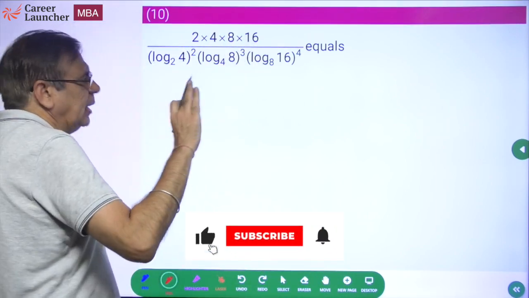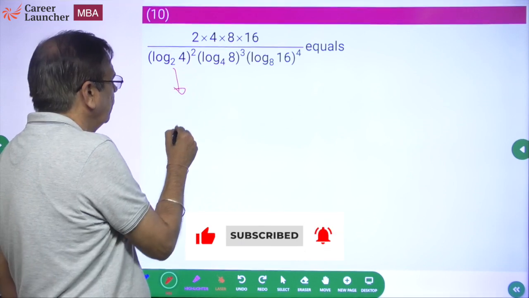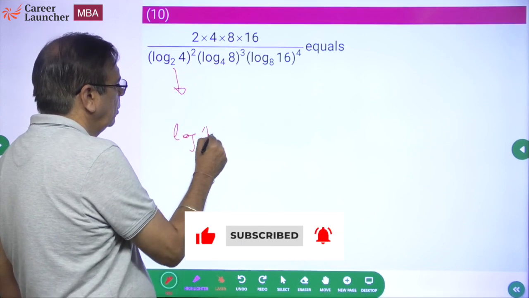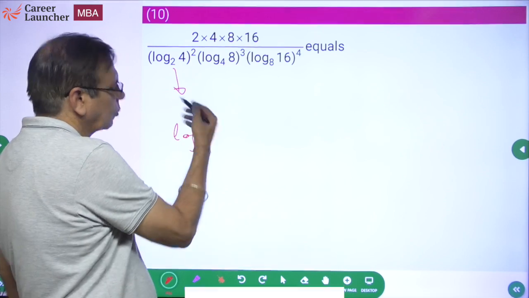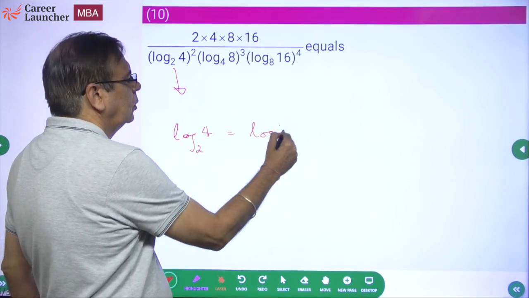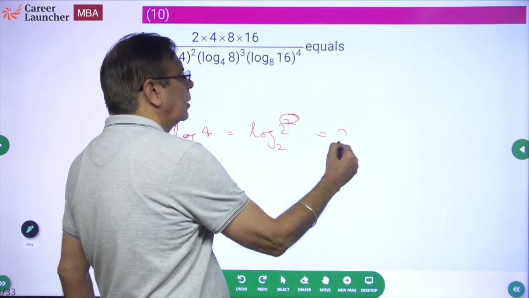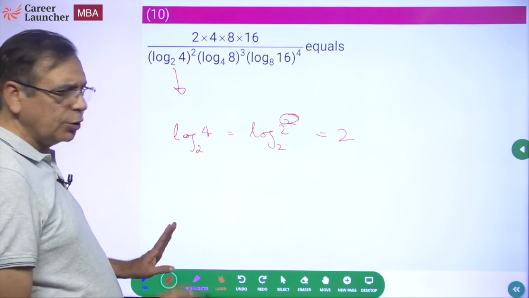Okay. Easy question if you just understand the logic. Okay, let's look at this. What is this? Log of 4 base 2. Can I say this is the same as log of 2 square base 2? What is the value going to be? The value will be this. Isn't it? No issues at all.